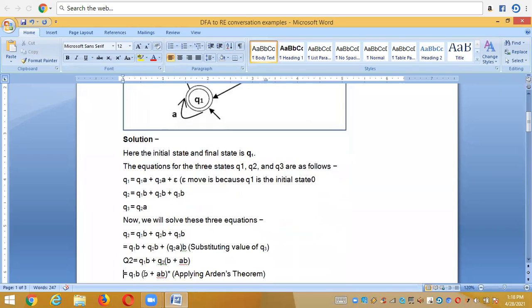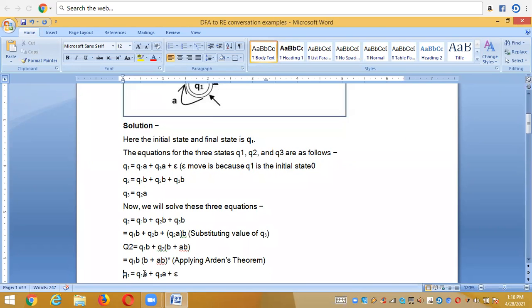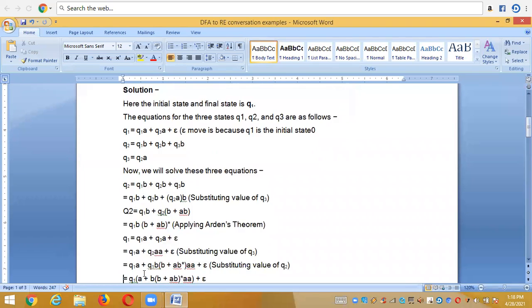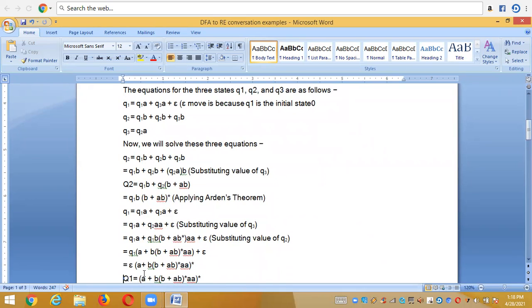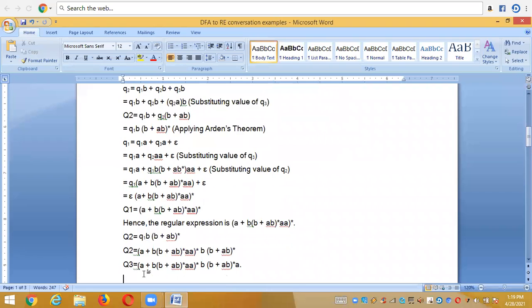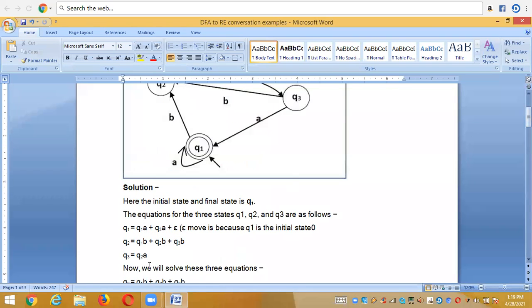And after doing the solution for Q2 and after doing the solution for Q1, we get regular expressions, right? First we get a regular expression for the state Q1, and that regular expression we substituted in the Q2 equation. This equation we can call equation number 4. In this equation number 4, we substitute wherever we have the Q1, and finally we get the equation for Q2 like this. And what the equation number 3 is: Q3 is equal to Q2A.